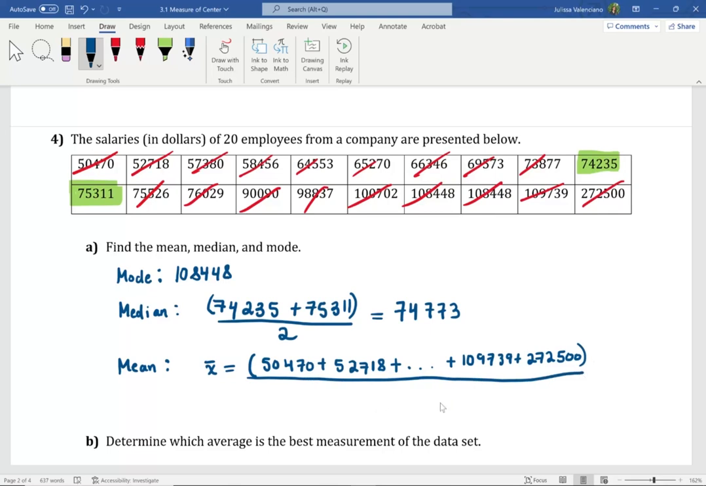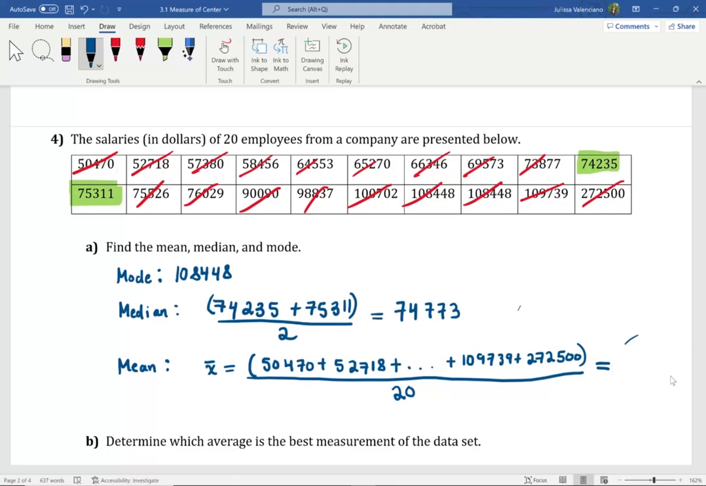We can go ahead and count the number of values that we have, or we can look at the sample size. The sample size is 20 employees. So that means I'm going to have 20 data values. So you can go ahead and do this on a calculator. I'm going to write the answer after we use technology to find the answer.